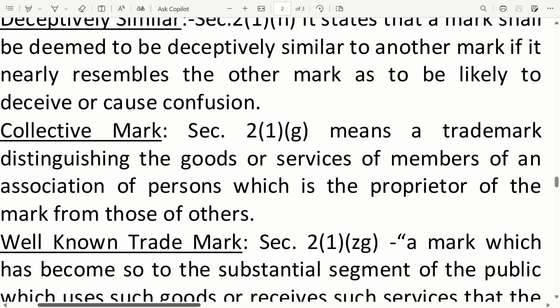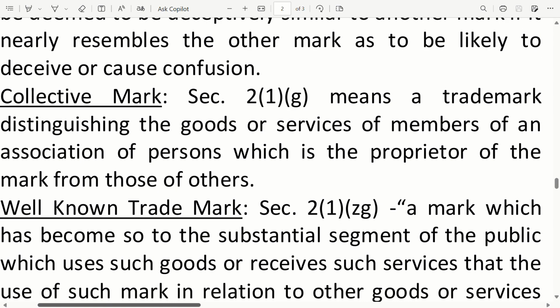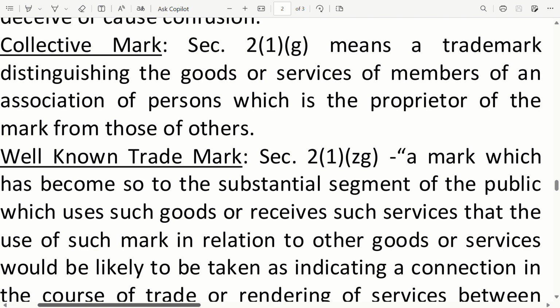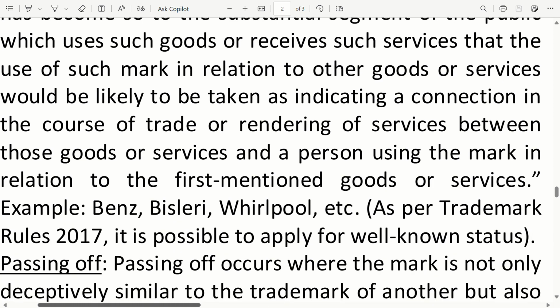Well-known trademark. Section 2, subsection 1, clause ZG: a mark which has become so known to the substantial segment of the public which uses such goods or receives such services that the use of such mark in relation to other goods or services would be likely to be taken as indicating a connection in the course of trade or rendering of services between those goods or services and a person using the mark in relation to the first mentioned goods or services. Example: Benz, Bisleri, Whirlpool, etc. As per Trademark Rules 2017, it is possible to apply for well-known status.